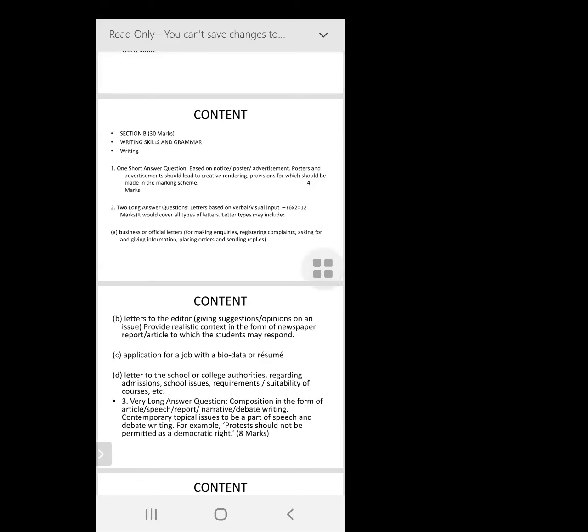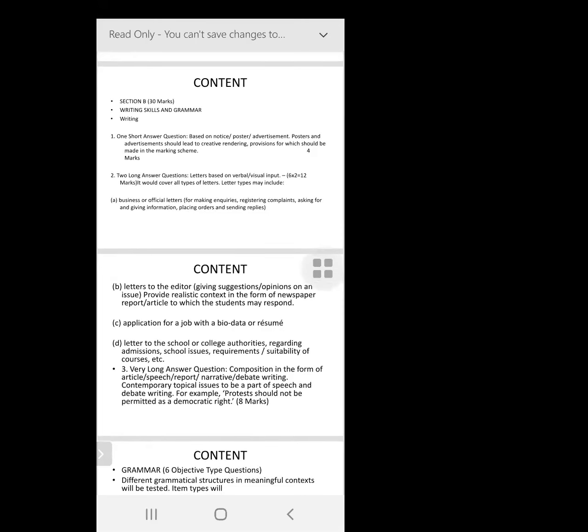Then we go on to the 6 mark questions. So you have letters. So that could be a business letter, an official letter, writing to the principal, seeking permission for something, placing orders, which you have been doing in class 9 and 10, placing orders or cancelling an order, and then writing a job application. Job application is a lengthy letter because it's a letter plus your resume along with it, again for 6 marks.